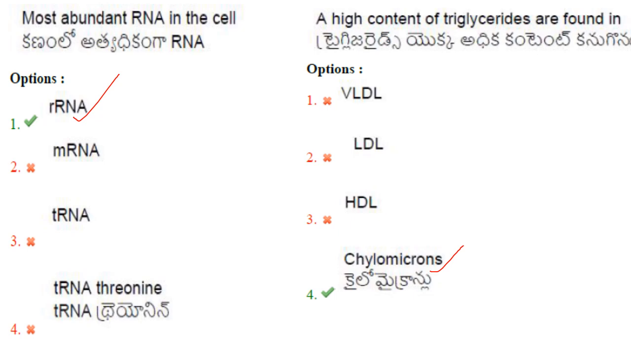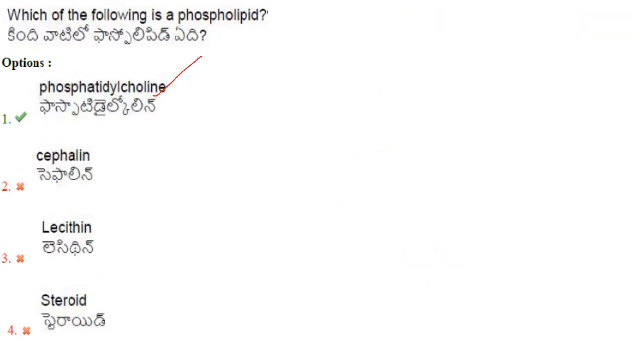Most abundant RNA in the cell. It is rRNA. Answer is option 1. A high content of triglycerides are found in. So they are found in chylomicrons. Answer is option 4. Which of the following is a phospholipid? So out of these, phosphatidylcholine is a phospholipid. Answer is option 1.